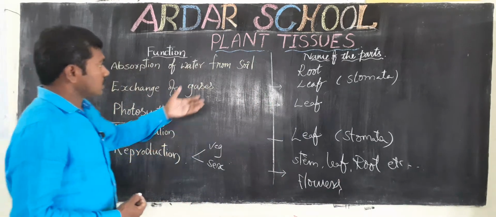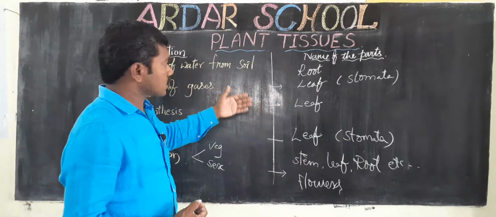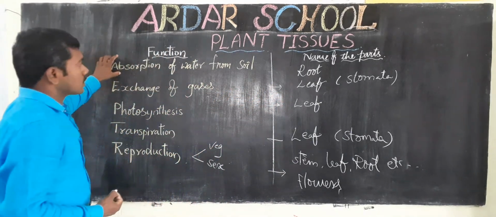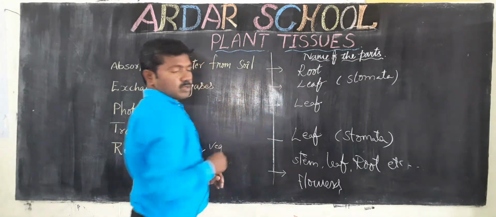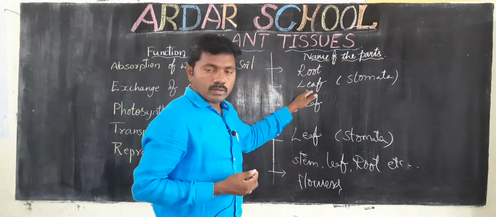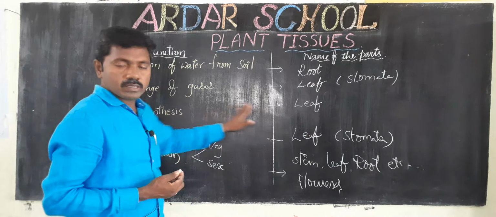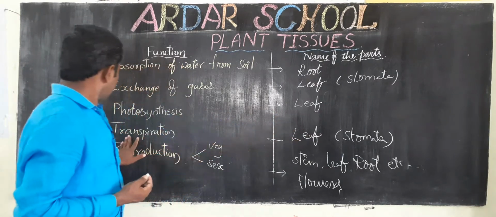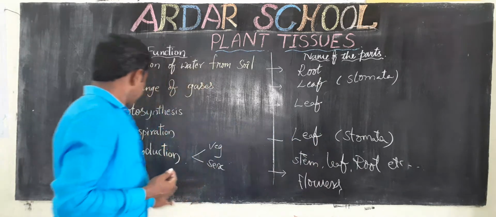Okay, so these are some parts of the plant. Absorption of water from the soil is done by the roots only. Next, exchange of gases: leaf, particularly stomata. Next, photosynthesis is done by the leaf. Transpiration: leaf, stomata. Next one, reproduction.